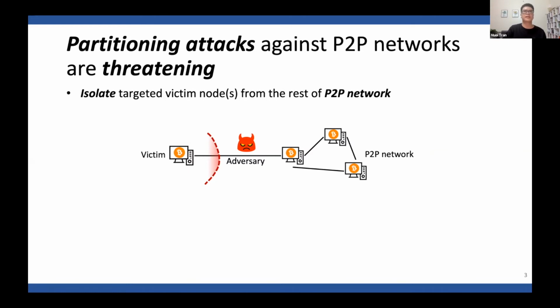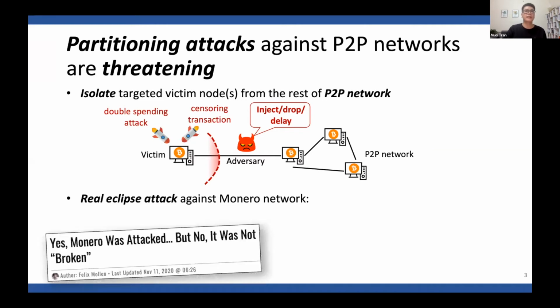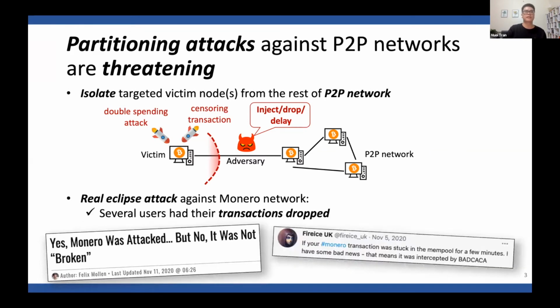Once the victim is isolated, the adversary can arbitrarily inject, drop, or delay the communication between the victim and the peer-to-peer network, and launch follow-up attacks against the victim, such as double spending attacks or censoring transactions. This is actually what happened in 2020 in an Eclipse attack, where the attacker dropped the transactions of several users.